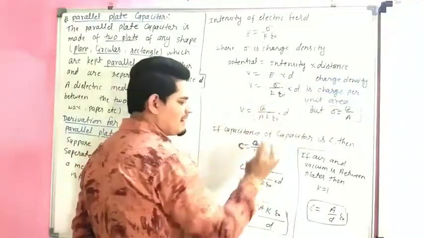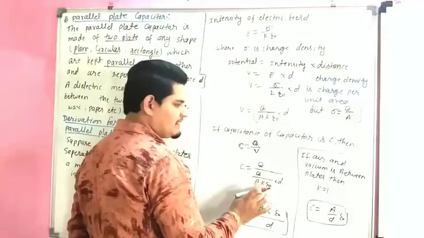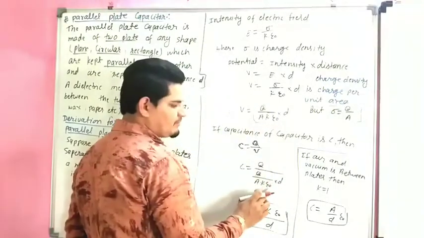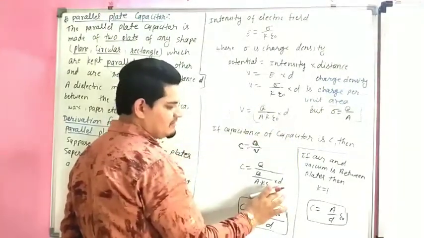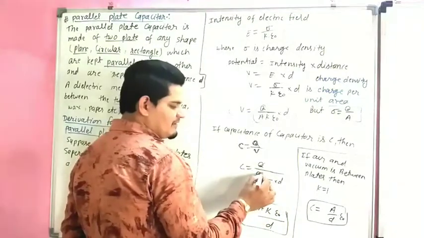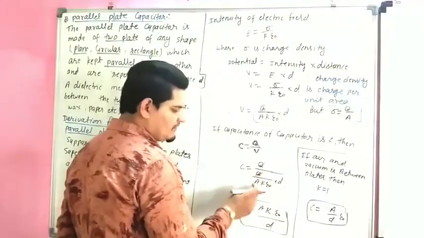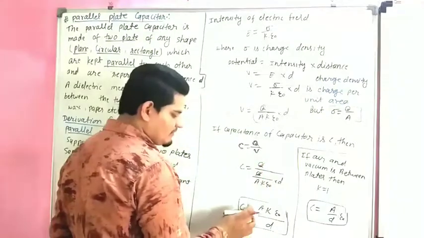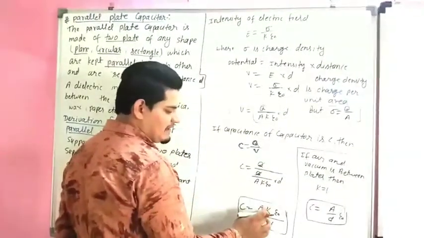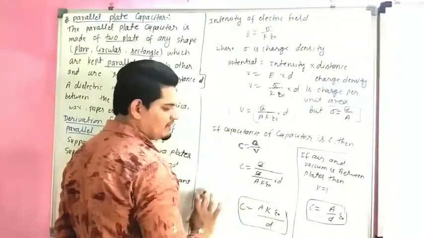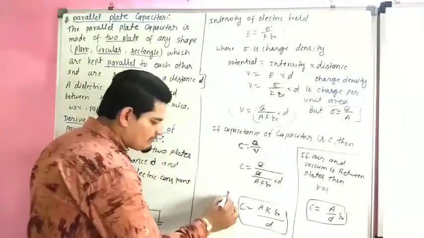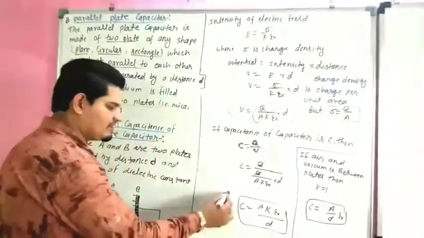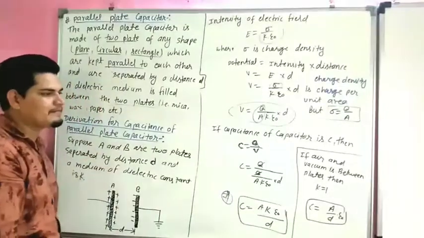V is equal to Q by A, k epsilon, D. This Q can be cancelled by this Q. Now this goes upward side. So C is equal to A k epsilon divided by D. So this is the formula of capacitance of capacitor.